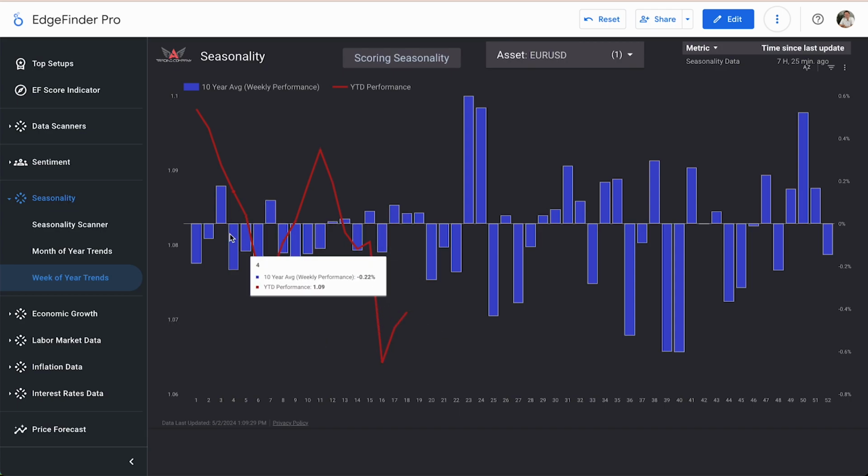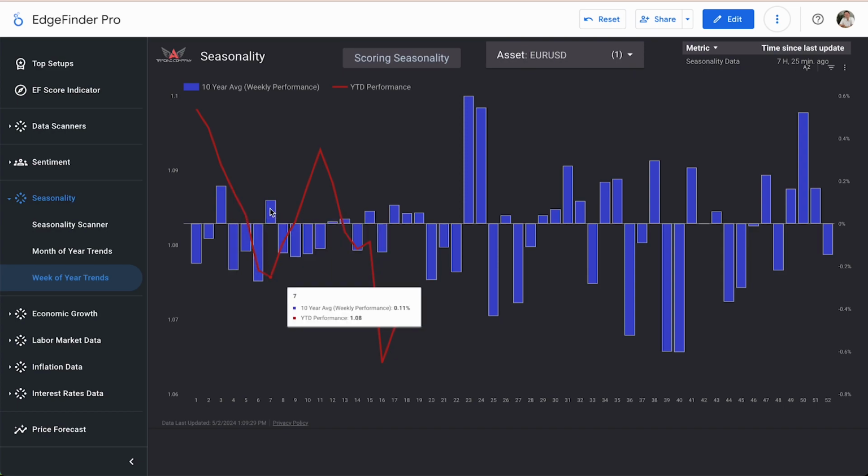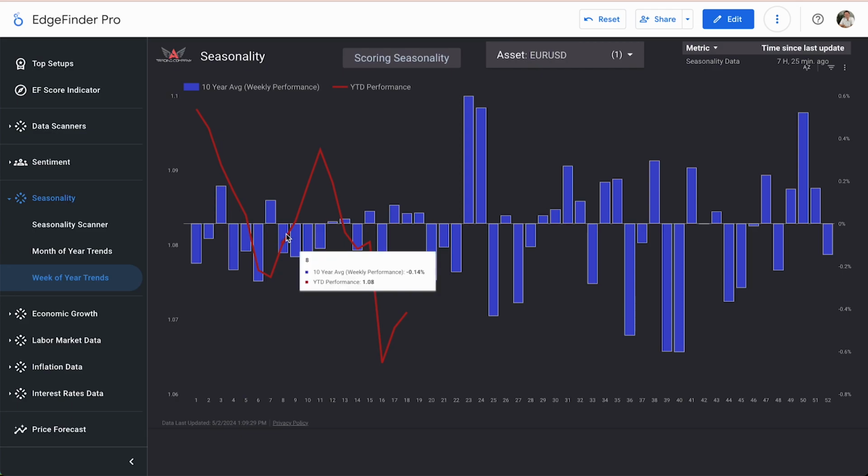For example, I can see that this 3-week stretch here is typically a very bearish time for the EURUSD, and that's exactly what we saw as price began to fall. It then hit this week here, which on average is a more positive week for EURUSD, and that's what happened as we saw the price begin to climb.